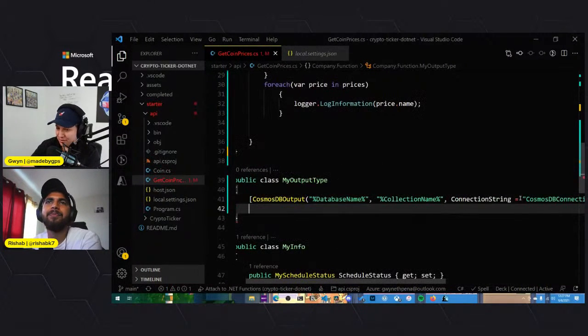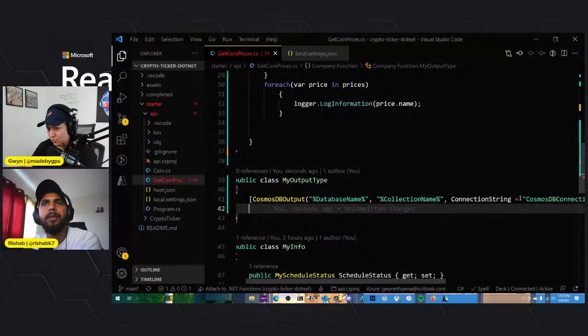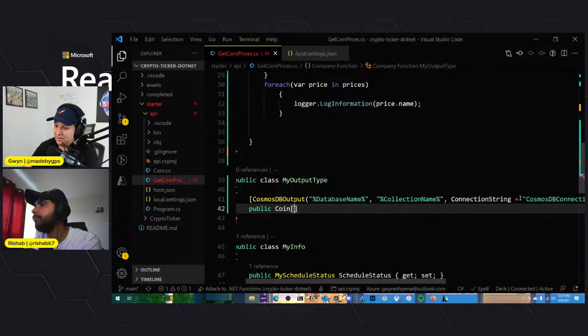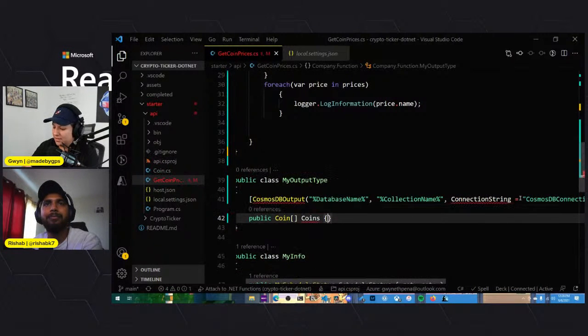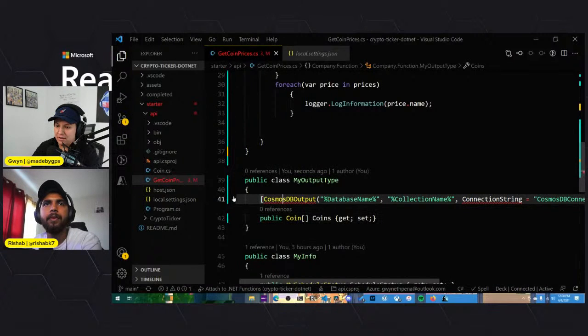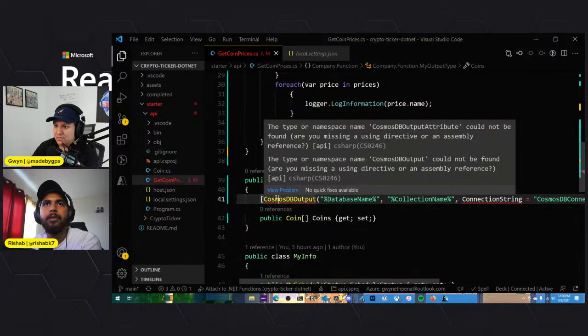And then we'll just say, okay, what object is going to be the output of this. And then we'll just say public Coin. We'll call this Coins. Then since it's a property, we'll have to have getters and setters. All right, so now we're getting an error, probably because we're missing the Cosmos DB output.